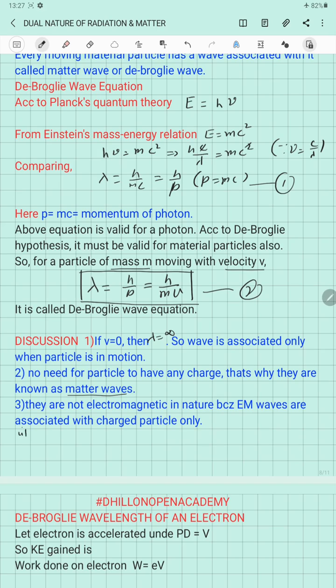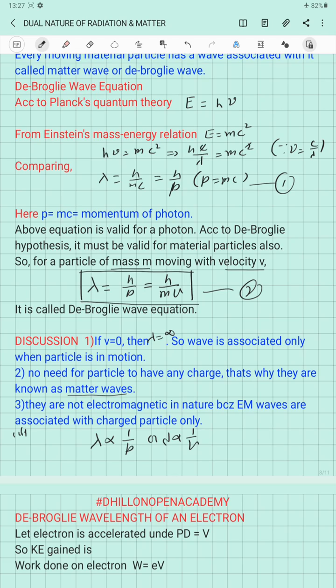And fourth point, we also confirm from equation number 2 that wavelength is inversely proportional to the momentum or the velocity of the particle. So greater the velocity of the particle, lesser will be the wavelength, or smaller is the velocity of the particle, greater will be the wavelength.